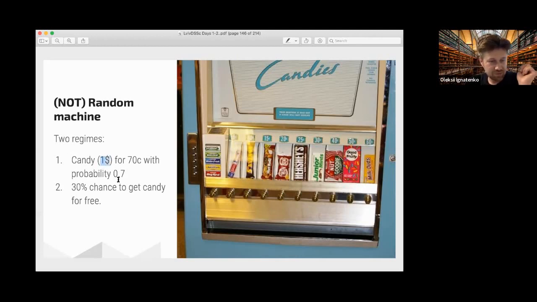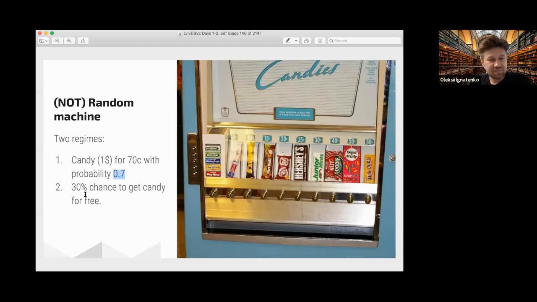You pay $1, and with probability 0.7 you obtain candy which is worth 70 cents, and you have a 30% chance to get the candy and $1 back. So you have a 30% chance to get candy for free. And this gamification actually raised the profit of this machine 3 times.